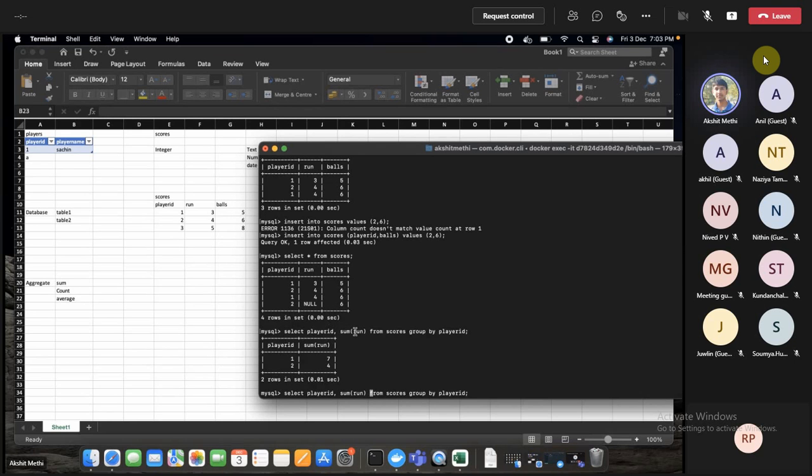Then where do I have to do the grouping? Can anyone tell me, if I group on balls, then what will the rows look like? Or if I wanted to count instead of doing the sum.